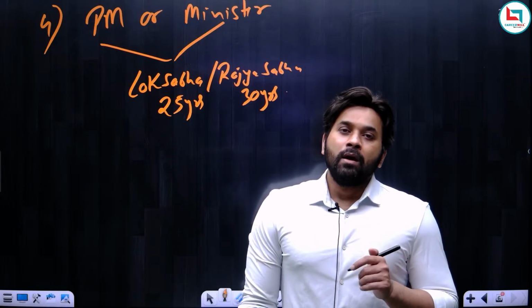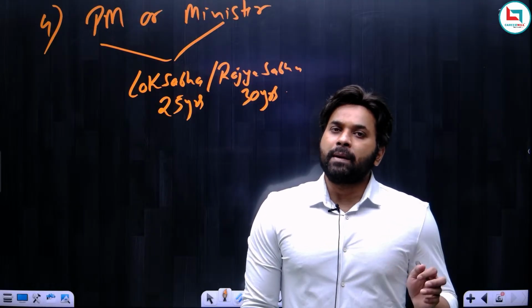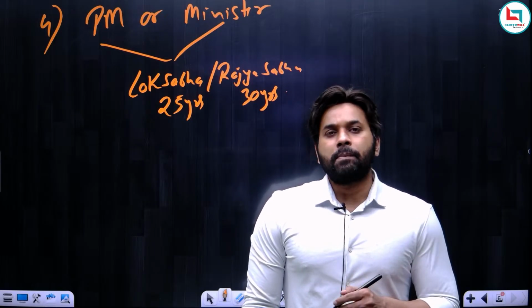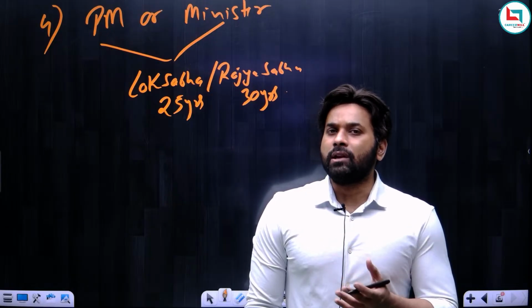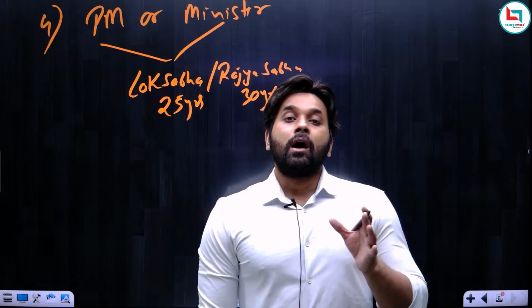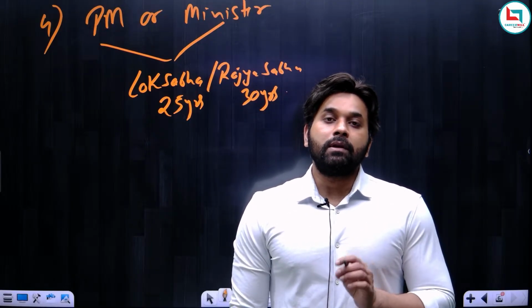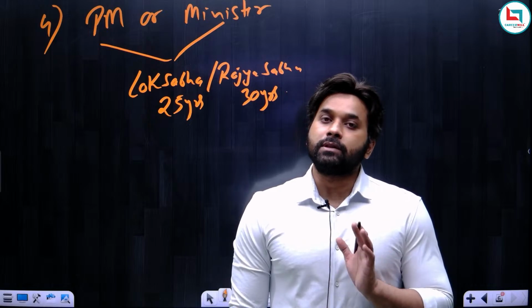Because Britain's upper house is the weakest upper house in the world, their upper house does not have any value. That is why they require that the prime minister should always be from the lower house. But in India, there is no such compulsion. The prime minister can be from either house of the parliament, and the same is the case with the ministers.